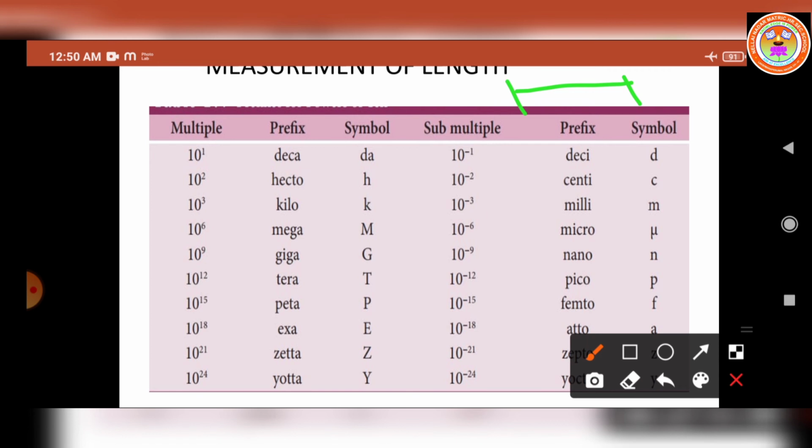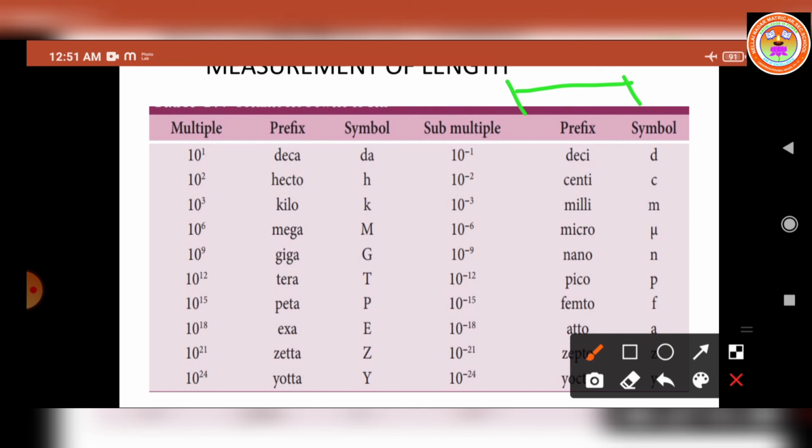direct methods. For example, a meter scale can be used to measure the distance from 10 power minus 3 to 1 meter. Suppose we have to measure 10 power minus 4 meter, we can use the vernier calipers. The screw gauge can be used up to 10 power minus 5 meters. So directly we can use these scales and measure the values.